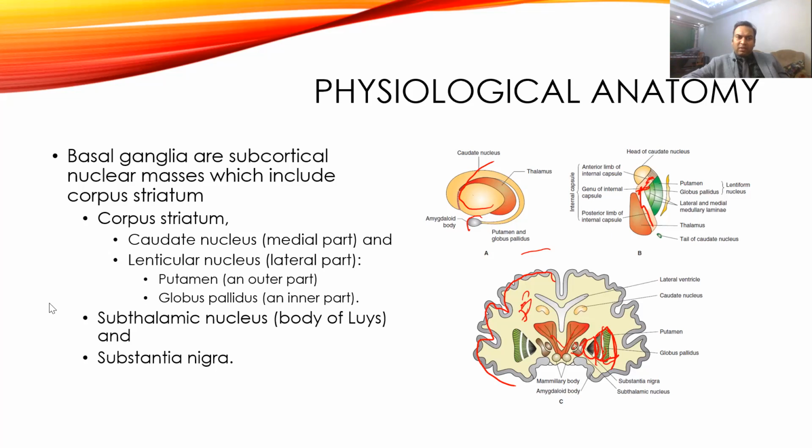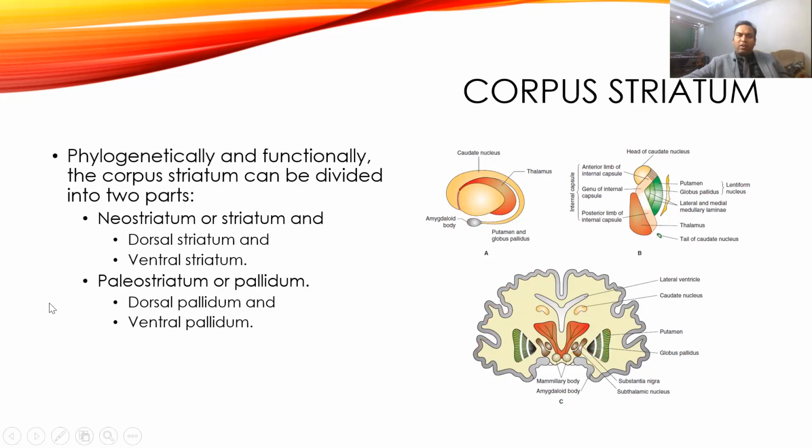Then we'll see the different individual parts of this. First, we'll talk about the corpus striatum. It is divided functionally into two parts: neostriatum and paleostriatum. Neostriatum is a very new portion which is evolutionarily recent, while paleostriatum is the older portion evolutionarily. So paleostriatum you will see in lower animals also, while neostriatum you will see only in higher animals like elephants, monkeys, and human beings.